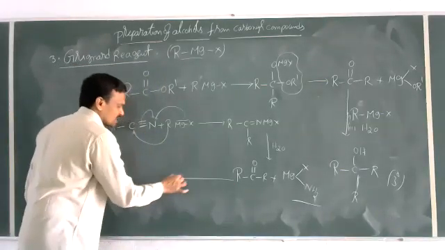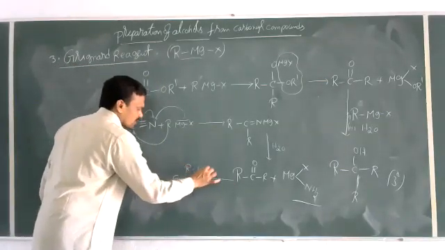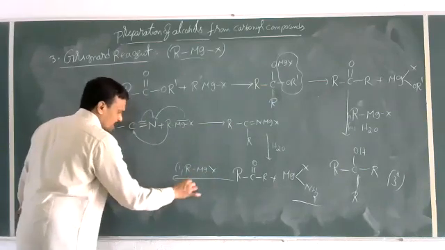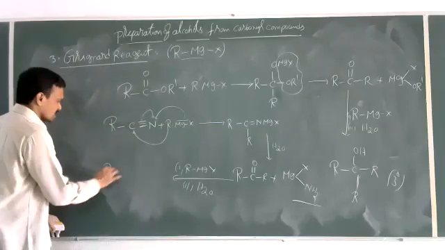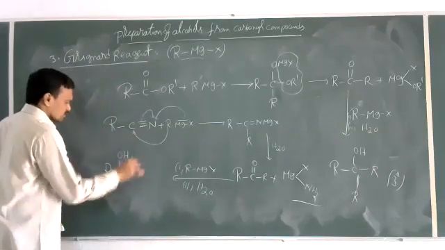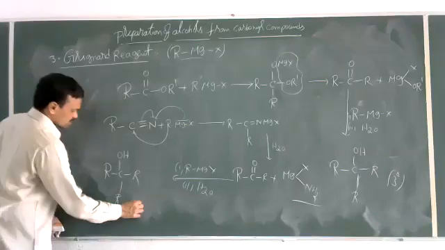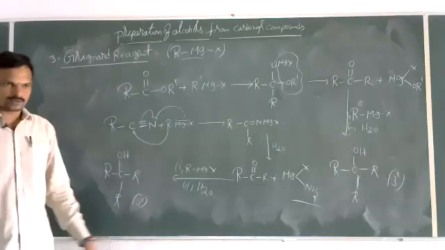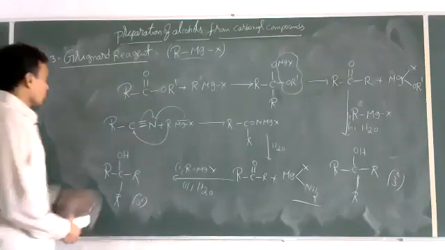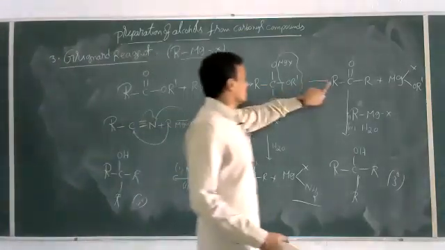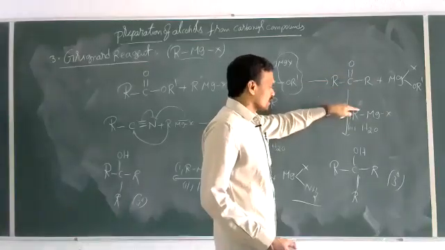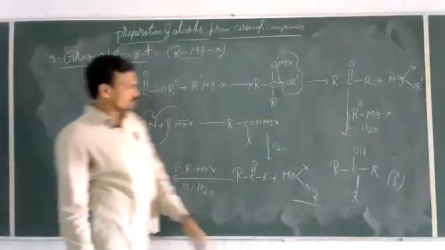Again, this ketone can further react with 1 more mole of Grignard reagent followed by hydrolysis with water. Then what do you get here? R2C(OH)R, so we get tertiary alcohols. So when esters are allowed to react with the Grignard reagent, first it gives a ketone, and the ketone can further react with the Grignard reagent to give a tertiary alcohol.